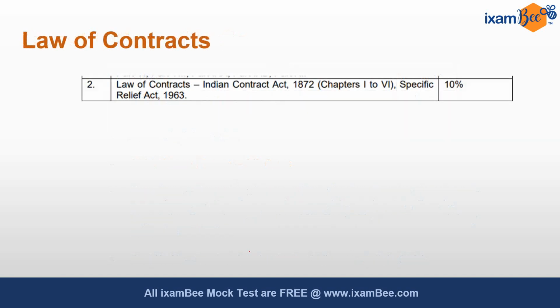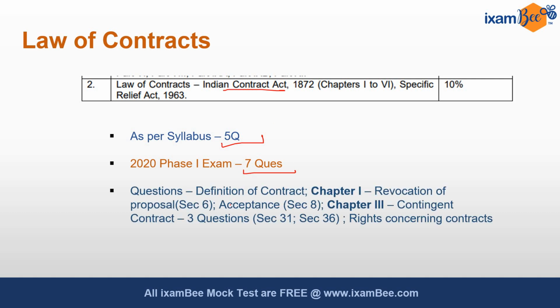Then the next one is Law of Contracts, from which as per the syllabus 5 questions were expected and in total 7 questions came from the Indian Contract Act. The questions were from these topics: definition of the contract was asked, then from chapter 1 revocation of proposal and acceptance was asked, from chapter 3 contingent contract there were 3 questions, from section 31, from section 36 and from one more section, and then what are the rights concerning contracts, that was also asked.